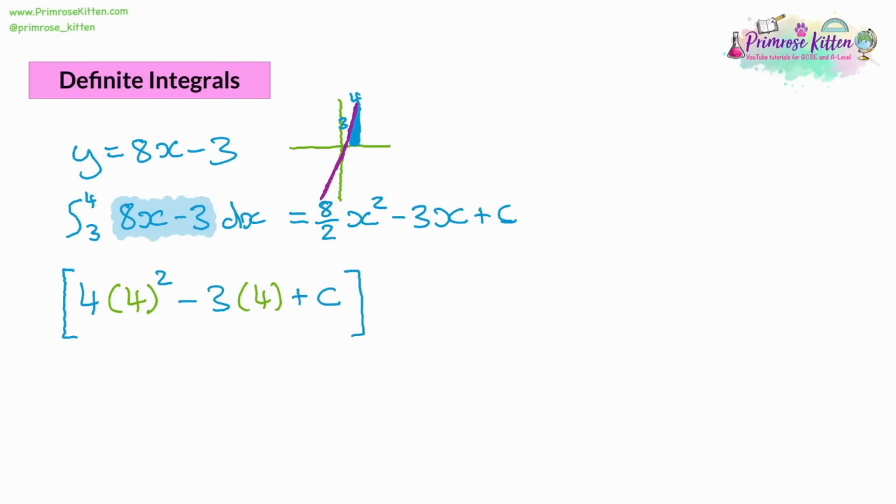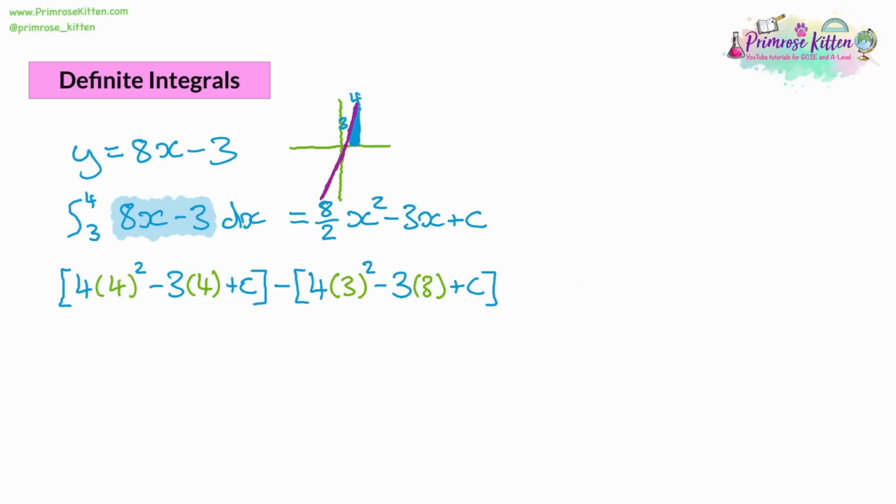Once we find the answer for 4, we take away from it the answer for 3. So now we substitute in 3. So we've got 4x squared, so that'll be 4 times 3 squared. Then we've got the -3x, that'll be 3 times 3. And then we've got the plus c. And so what we need to do now is do the substitution and get some answers out of this.